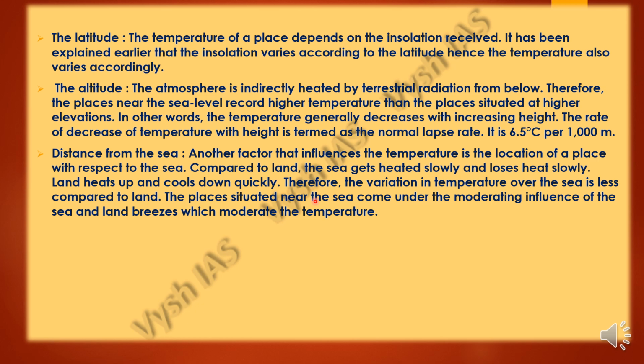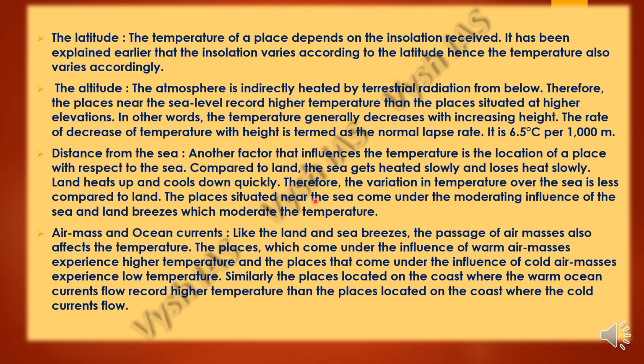Land will heat up very soon, and also it will cool down very soon. Therefore, the variation in temperature over the sea is less compared to the land. So the places which are situated near the coastal areas, the seas, come under the moderating influence of the sea. And also the land breezes which occur will moderate the temperature, balance it. So, the air mass and the ocean currents.